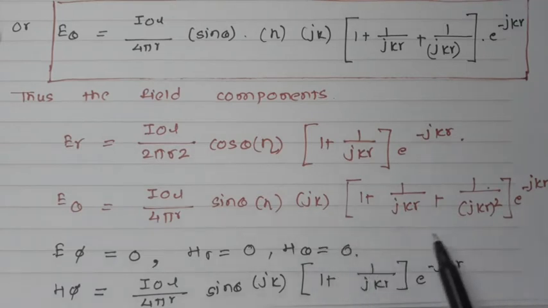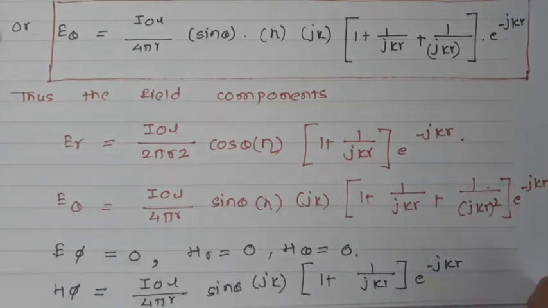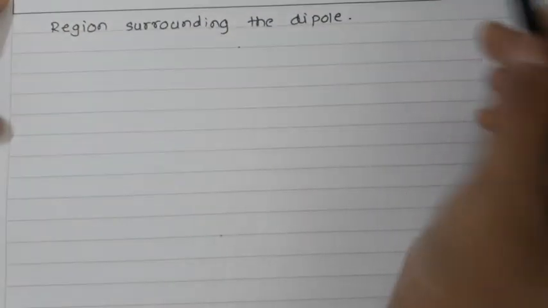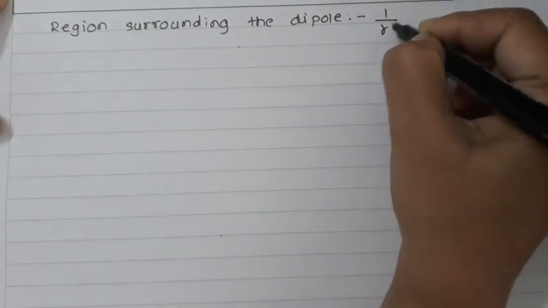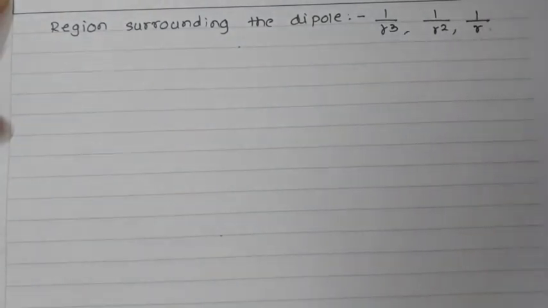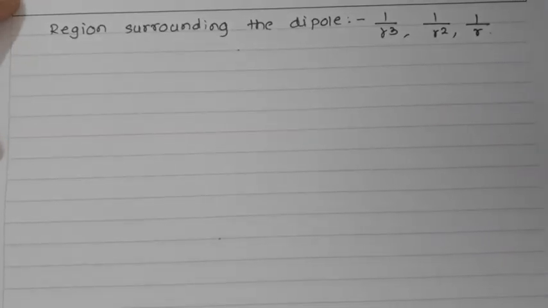If I multiply this particular thing inside, I have 3 varying terms over there: 1 upon r cube, 1 upon r square, and 1 upon r. So the field components in the region surrounding the dipole will be categorized in 3 ways, that is 1 upon r cube, 1 upon r square, and 1 upon r. Let us discuss every term separately.